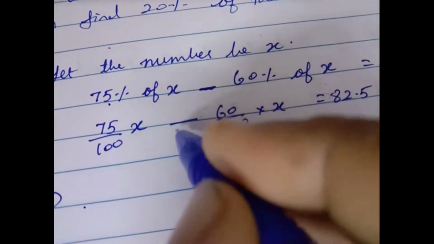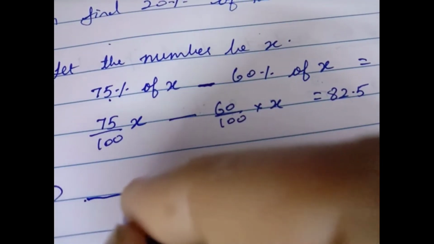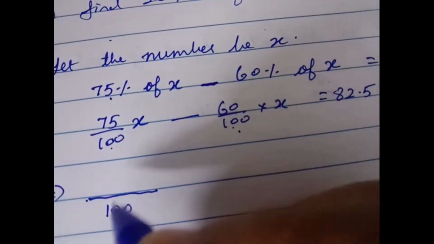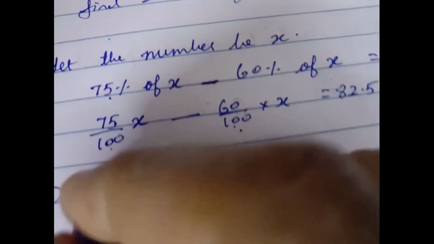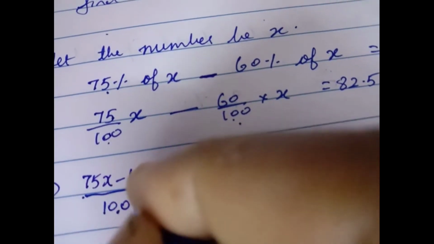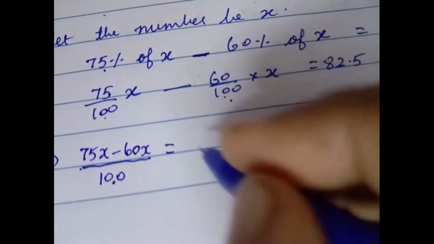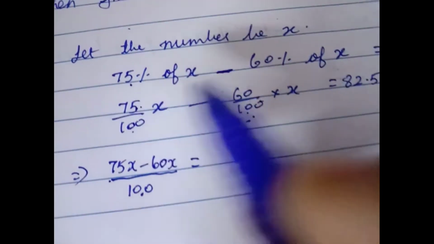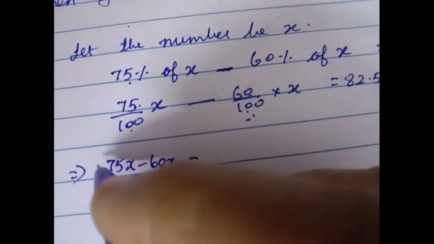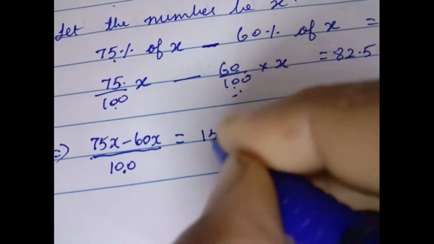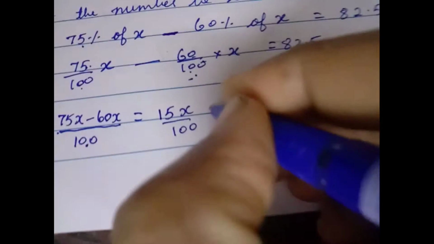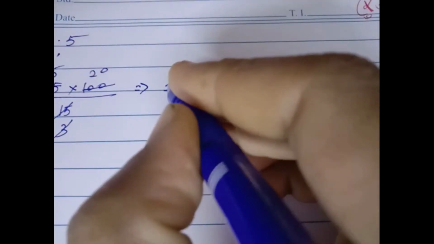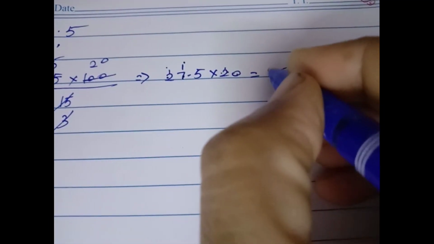Now here the subtraction sign means in the middle you have to take the denominator common. So the common denominator here is 100 only. So 75x minus 60x. If the denominators are common, you will directly subtract the numerators. So 75 minus 60 is 15x by 100, which is equal to 2 7s are 14, plus 1 is 15, carry 1, 2 2s are 4, 4 plus 1 is 5.